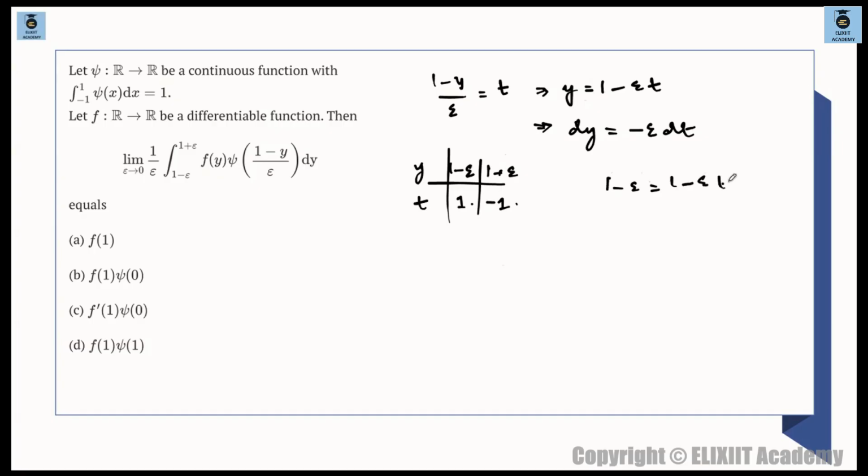1 minus epsilon t: 1 cancels out. What is remaining? Minus cancels out. Epsilon is equal to epsilon t. Epsilon cancels out. ठीक है? तो what is t? 1.